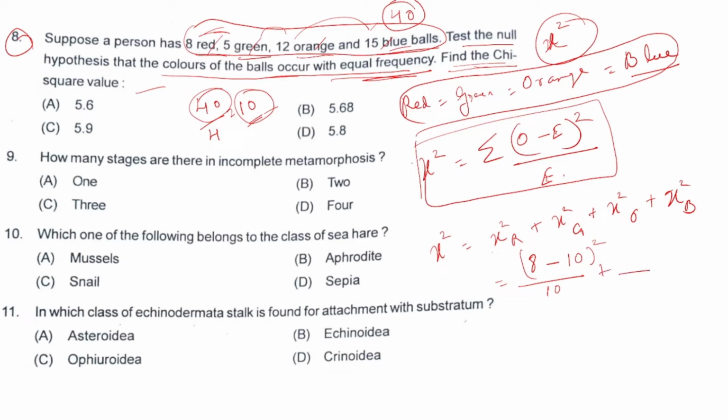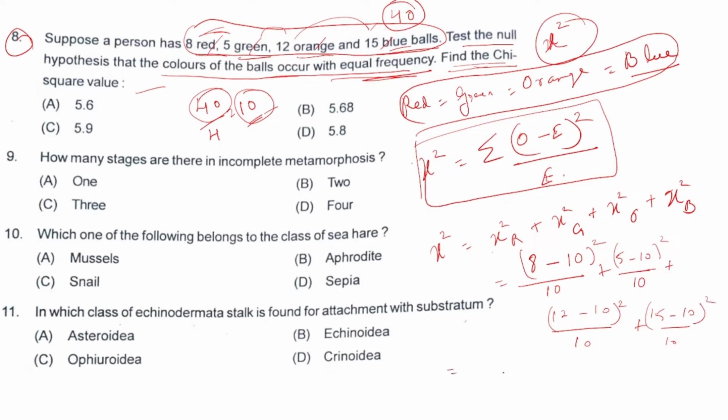Plus similarly for green, 5 minus 10 whole square divided by 10, plus for orange, 12 minus 10 by 10 whole square, plus 15 minus 10 by 10 whole square.